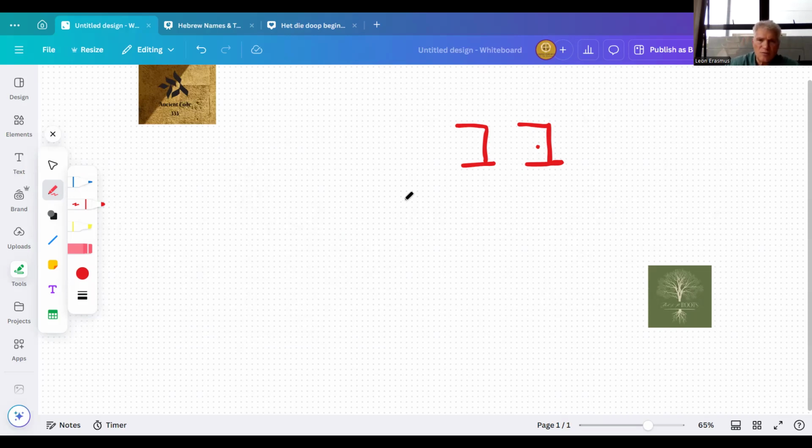So let me give you an example. If we look at the name Avram, as he was called at birth, that's how his name would be written without vowels. If we actually put in the vowels, this would be the way that his name is written.